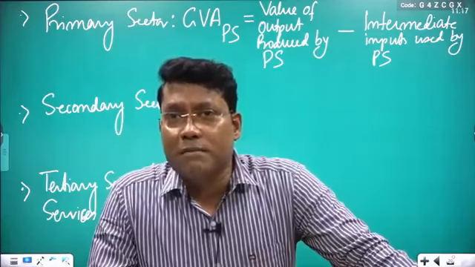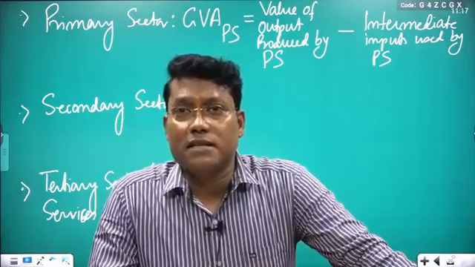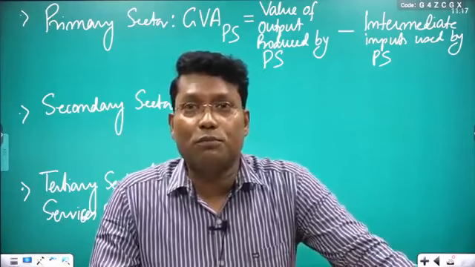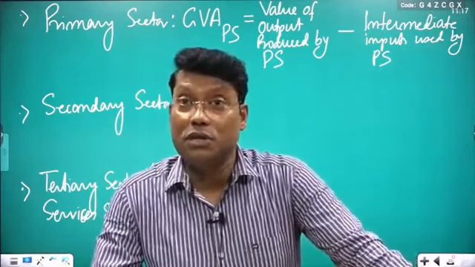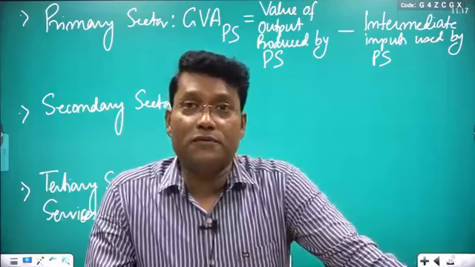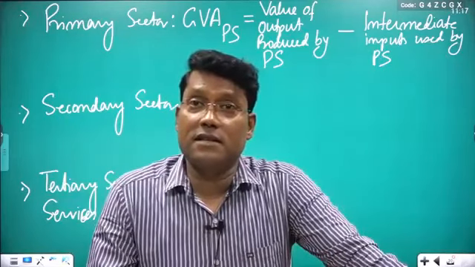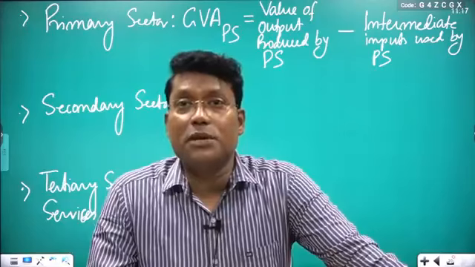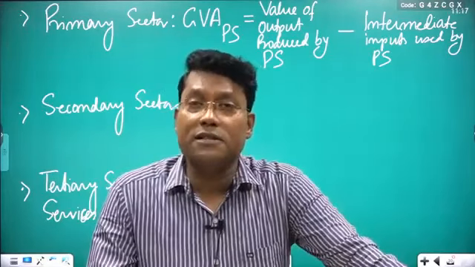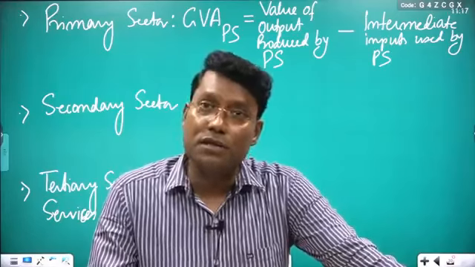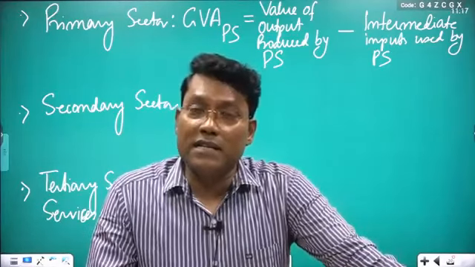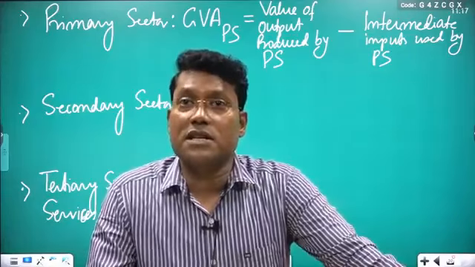Because definitely the primary sector is using the output produced by the secondary sector or tertiary sector. They are using inputs. Take the example of farmers using chemical fertilizers and pesticides, which are produced in the secondary sector. Farmers use banking services, insurance services, machineries, transportation.